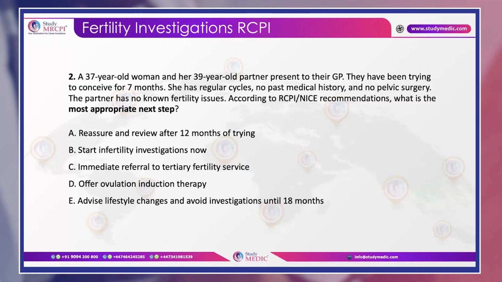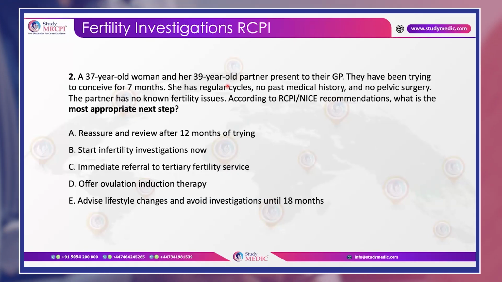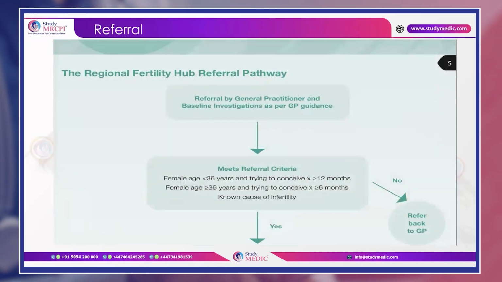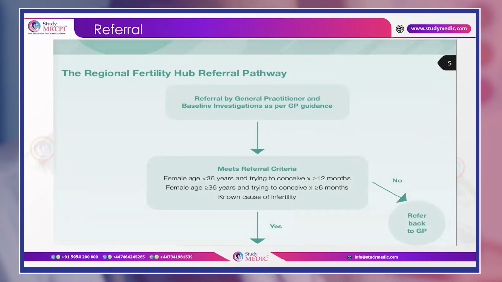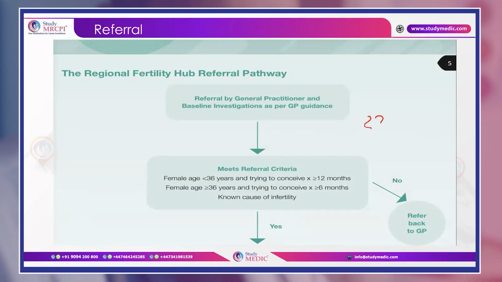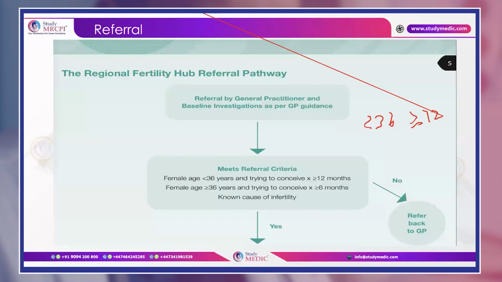Okay. So to solve this question, you have to see first the age of the woman and the partner and how long they have been trying. So let's see how it goes. If you go to the guideline in the RCPI fertility investigations, you will see the referral pathway. In the referral pathway, if the female age is less than 36 years and the couple has been trying for more than 12 months, then we have to offer them investigations.